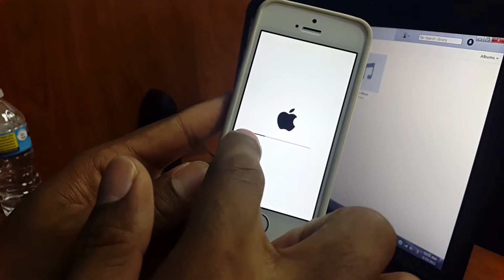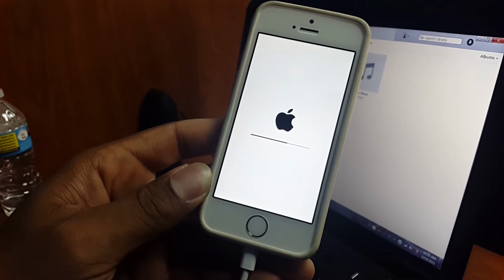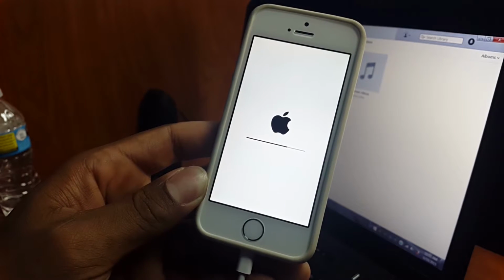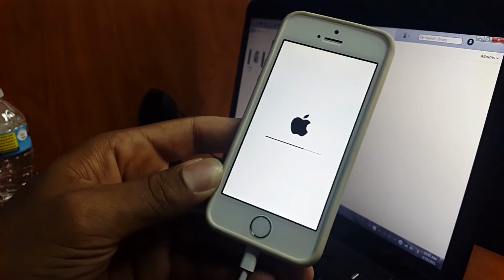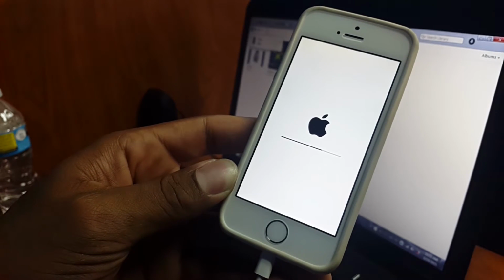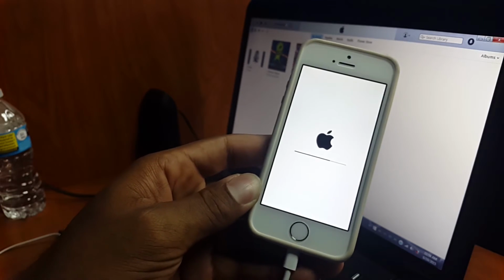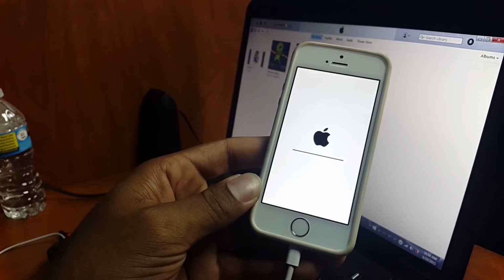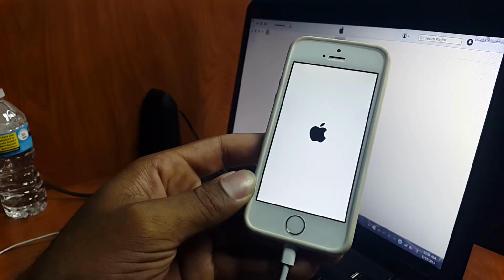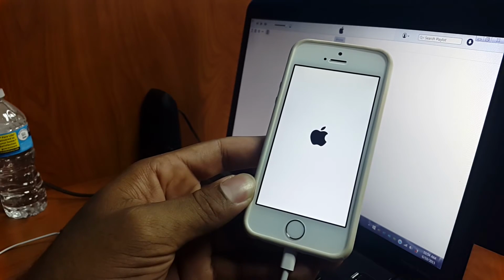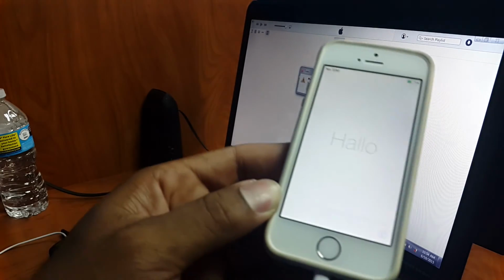So we're just going to wait until that little slider loads up, and we should be good to go. So there you go, your iPhone is now restored.